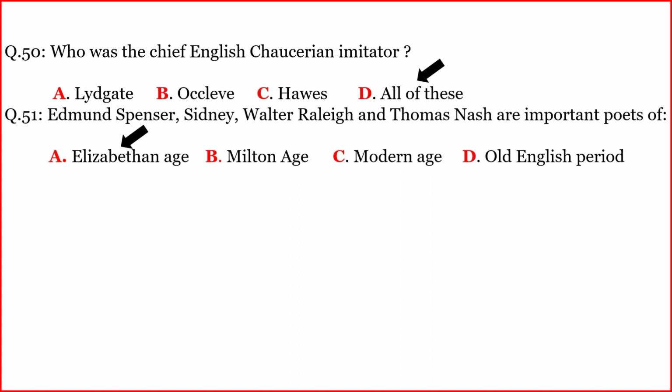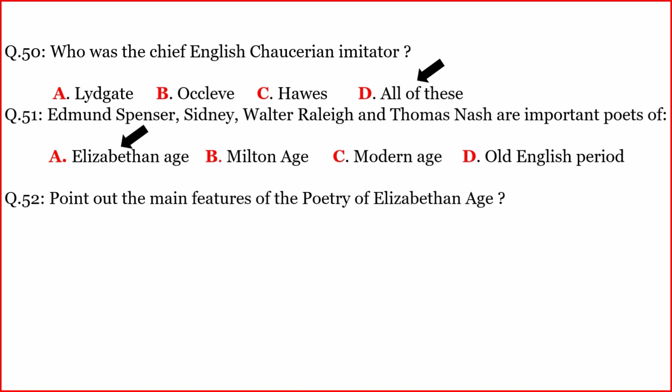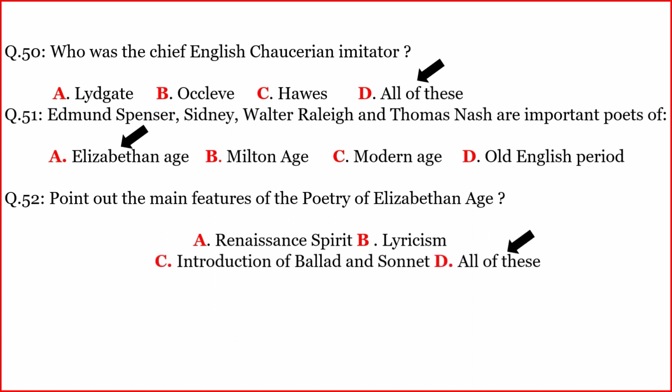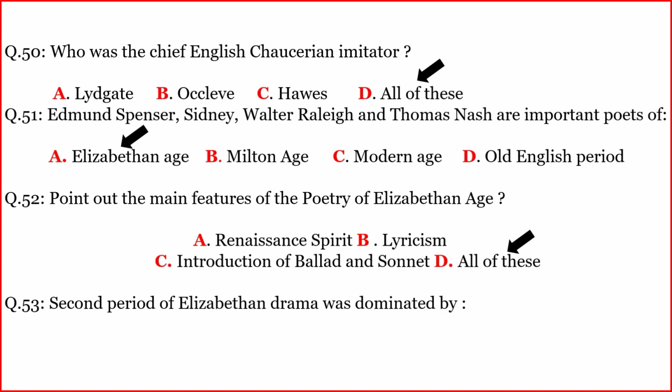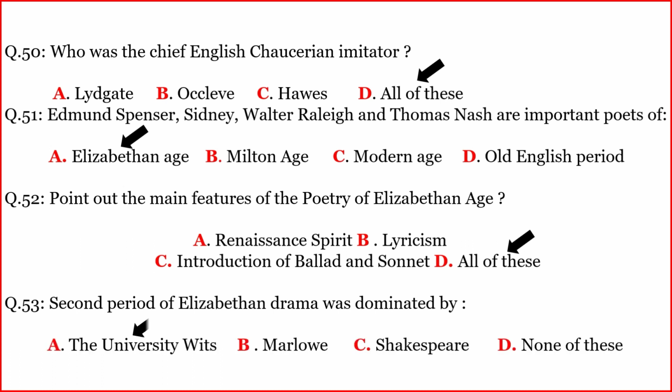Elizabethan age. Another question. Point out the main features of the poetry of the Elizabethan age. The correct option is D. All of these. Another question. The second period of Elizabethan drama was dominated by. The correct option is A. The University Wits.